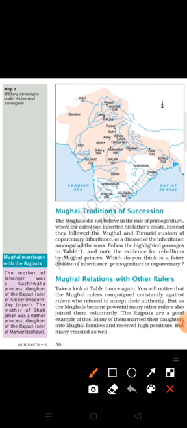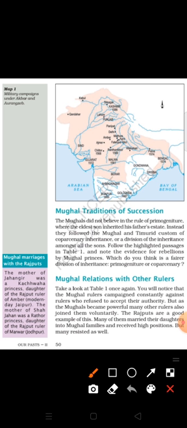Okay, follow the highlighted passage in table number one and note the evidence for the rebellions by the Mughal princes. Which do you think are fairer divisions of the inheritance, primogeniture or the conspiracy? So they all believe in the conspiracy. Okay, Akbar not doing any conspiracy. Okay, but Jahangir also, Shah Jahan, then Aurangzeb, and then again Akbar second. They all are involved in capturing the succession.